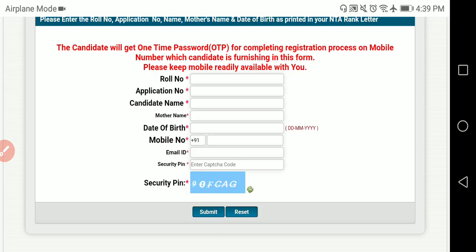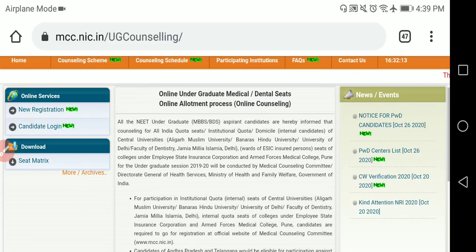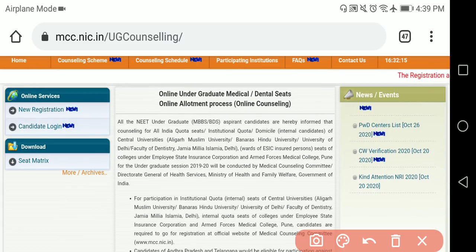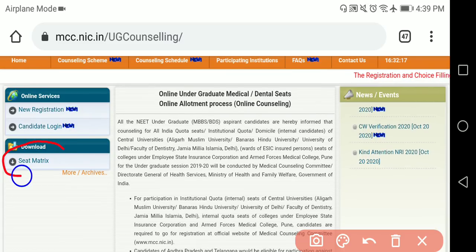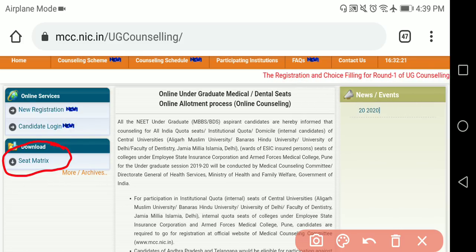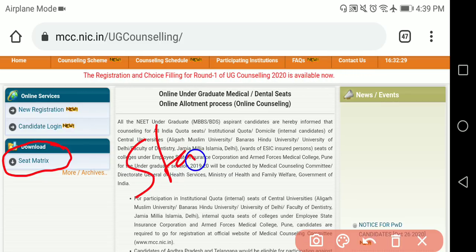After this, another important piece of information. Before the seat matrix column, I am going to tell you another important thing. Most of you have a routine that whatever you do, you put up in the status of your WhatsApp.